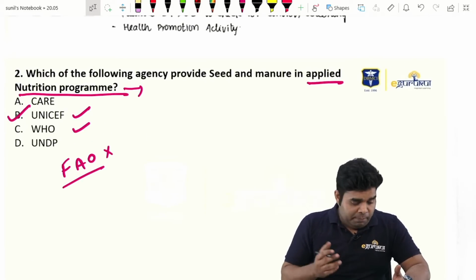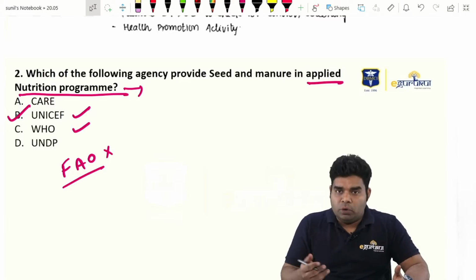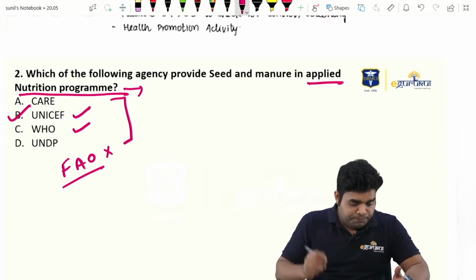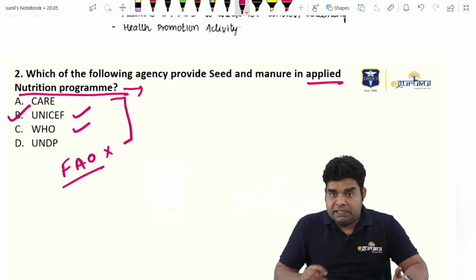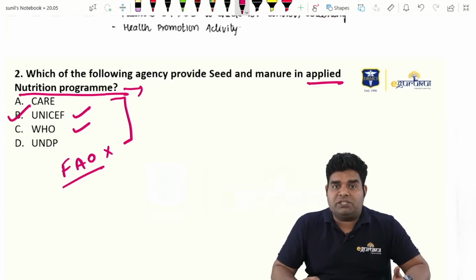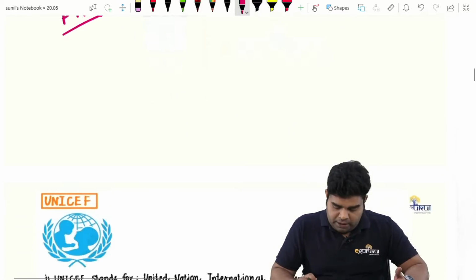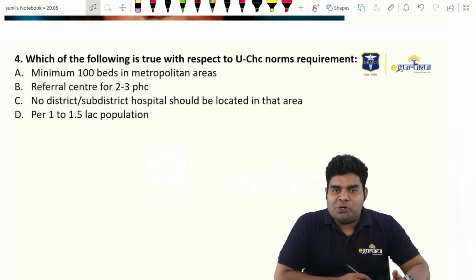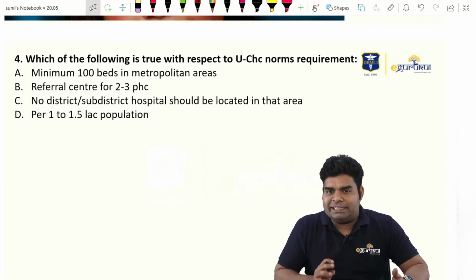So please do let me know whether these options in the recall are right or not. Okay. So if these are the options, out of these four, the best will be UNICEF. Now, coming on to the next question. The next question is from urban CHC population norm.